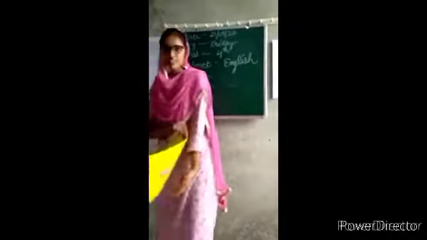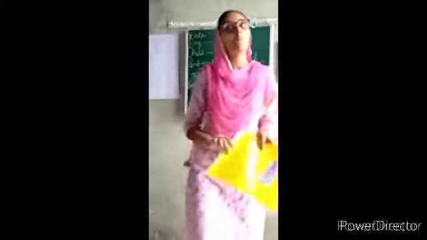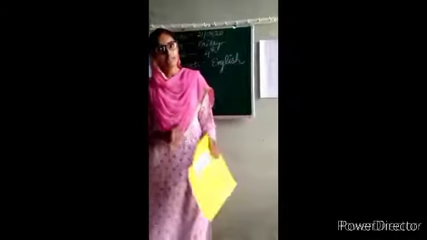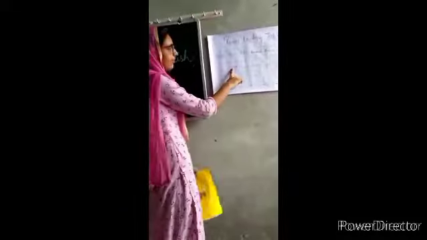Okay, so first of all, your first picture is this. What is this? Yes, this is a building. Building is the name of a place, so I should write it in the place column. So students, I have already written building here.